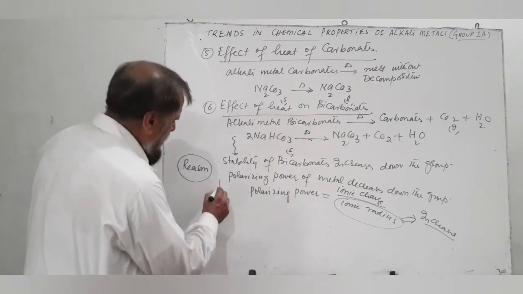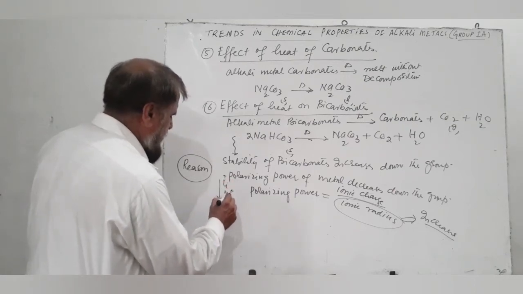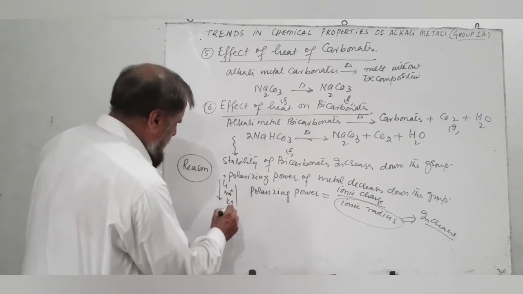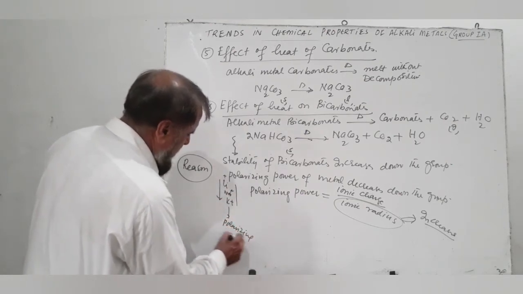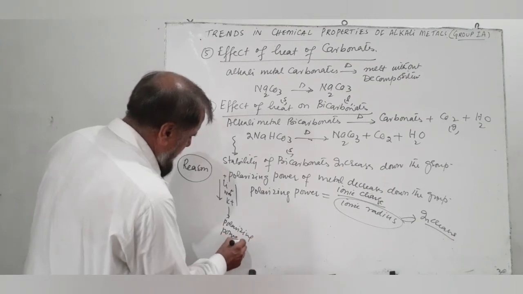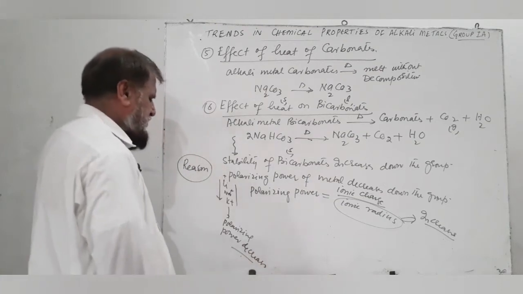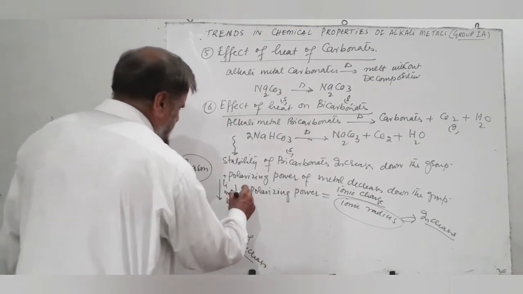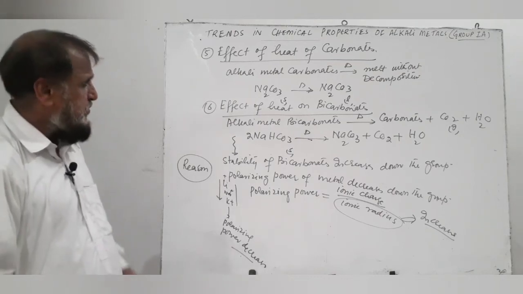So when we move down the group from lithium ion to sodium ion to potassium ions, the polarizing power of these ions decreases, and polarizing power is inversely related to stability. So when the polarizing power decreases, the stability of the bicarbonates will increase down the group.